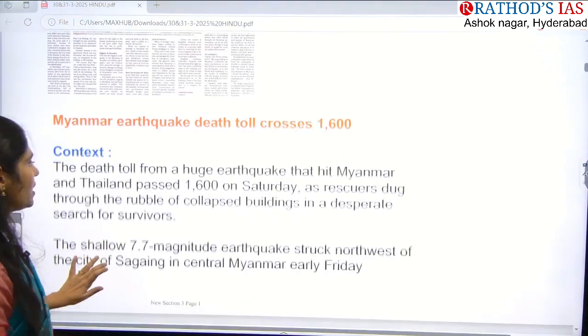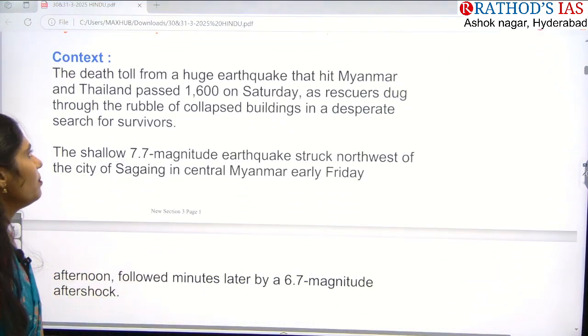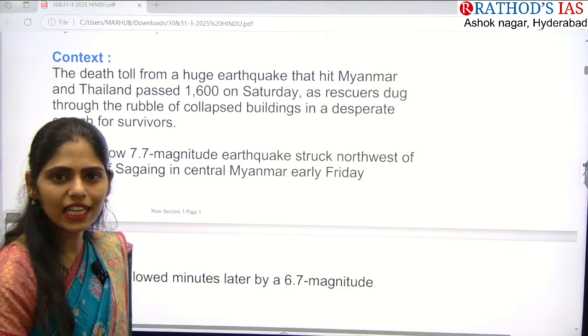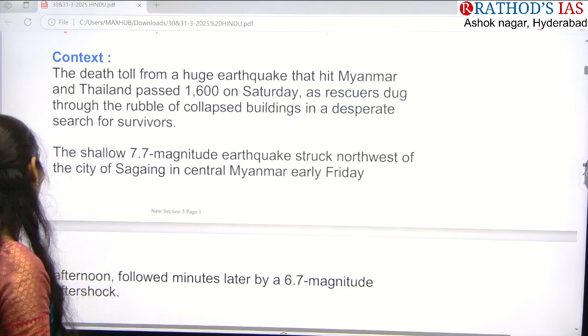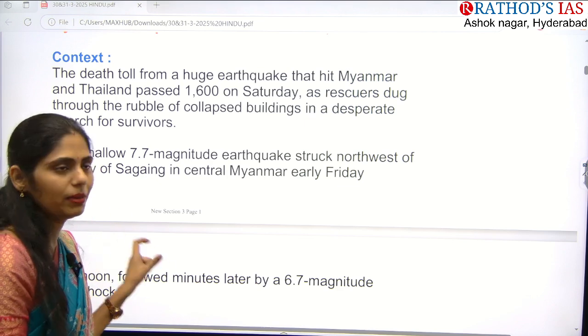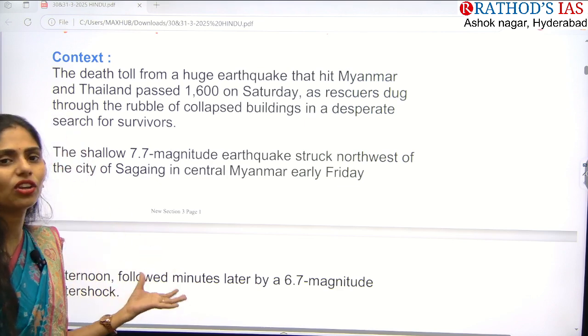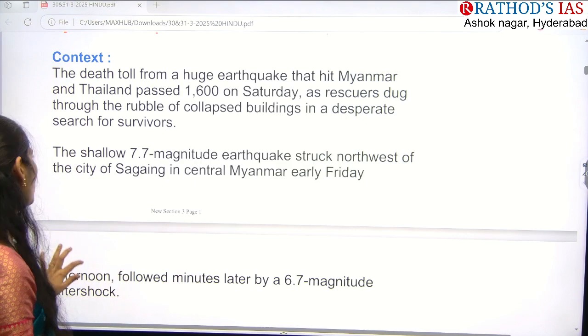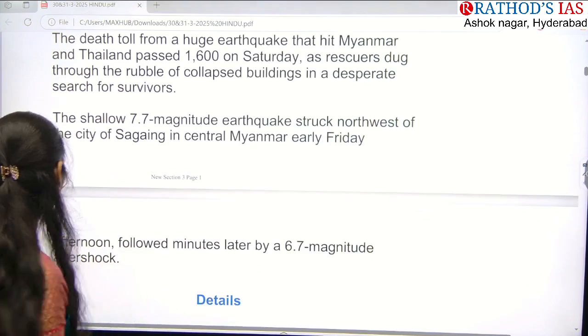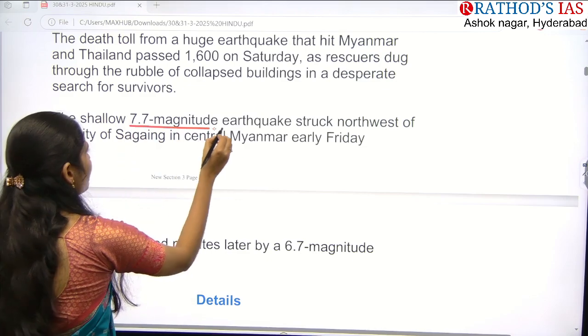Now let us see this article. The death toll from a huge earthquake that hit Myanmar and Thailand is around 1600 people dead, and many of them were injured. If you see the magnitude of this earthquake, it is 7.7 magnitude.